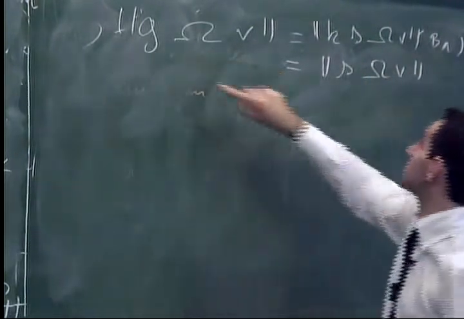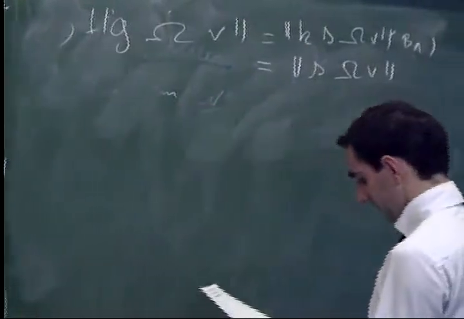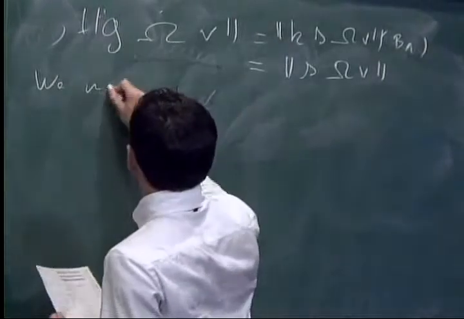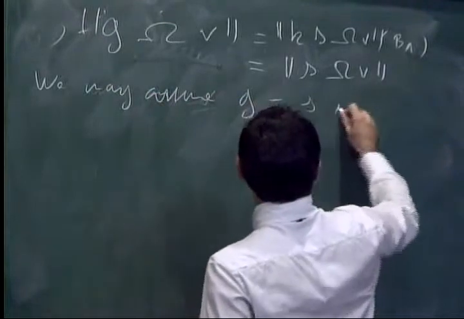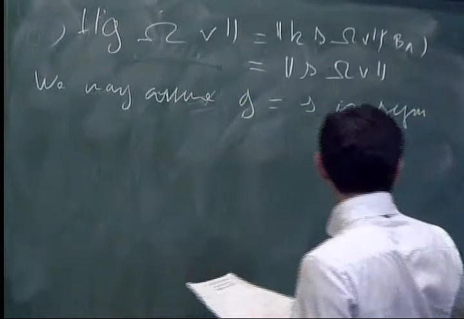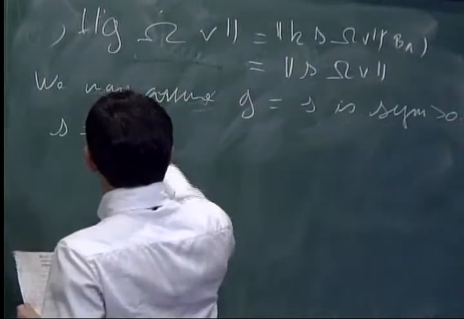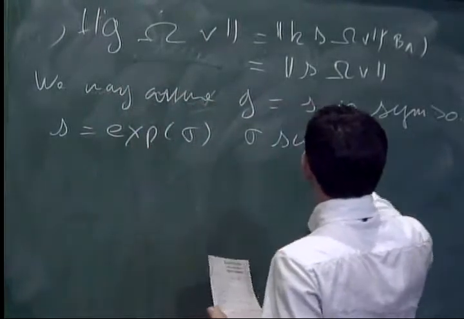So we can assume when we want to study this that g belongs to this set. So we may assume g is equal to s, symmetric and positive definite. Actually, it means that g writes as exponential of sigma with sigma symmetric.